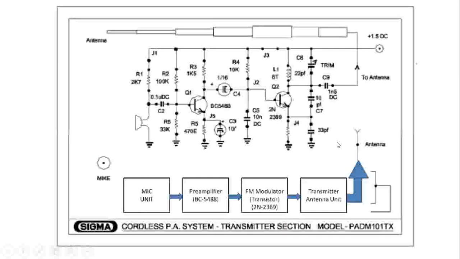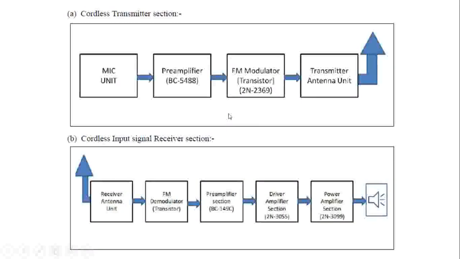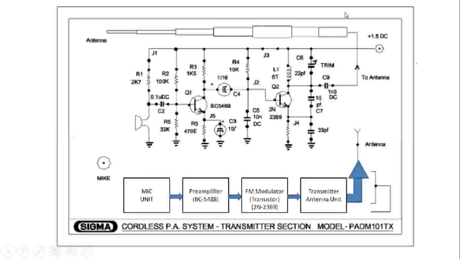Now in our laboratory you will find this circuit diagram, and the equivalent block diagram is represented. Just now I explained the transmitter and receiver sections. The same transmitter section I have copied onto this specific kit diagram. This is the circuit diagram which is used to transmit the audio signal, that is the FM modulated output. So what is the block diagram? As I told you: a microphone, a preamplifier, FM modulator and FM transmitter, and it is given to the antenna. The same thing is shown in the circuit diagram.